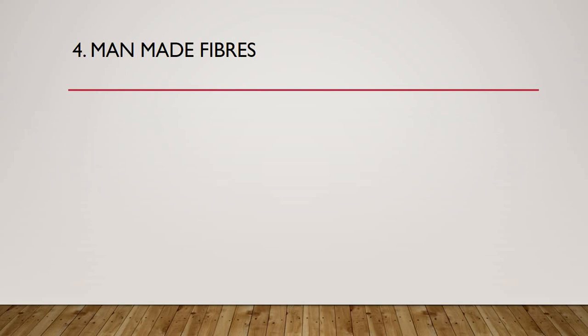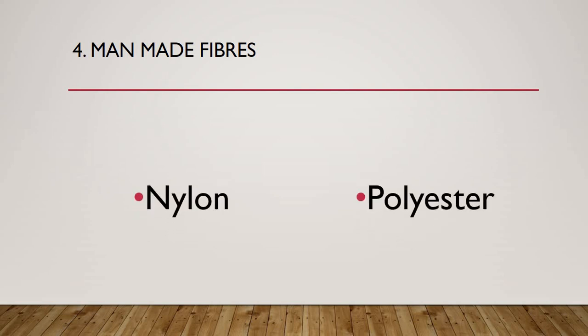Okay, so I hope maximum of you have written the answers, and maximum of you are even giving me the answers. So let's see what are the answers here. Nylon and polyester. So this is also which I have given you in the notes, so nothing to worry about. If you have read it, you must be knowing these answers. Nylon and the polyesters are the man-made fibers which is made by men. So I hope that you have written both the answers, you have not left out any answers.